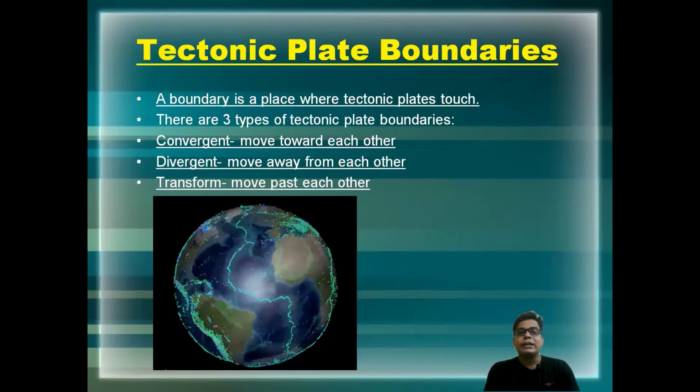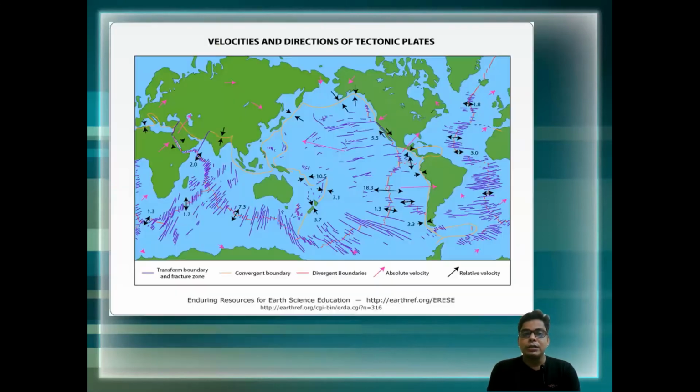Then come to the tectonic plate boundaries. A plate boundary is a place where two plates touch each other or move apart from each other. There are 3 types of plate boundary. We already discussed convergent, divergent and transform. Perhaps you can see in this diagram in my background, these are the lines shown in colors, so that you can see the plate boundaries. So these are the main things.